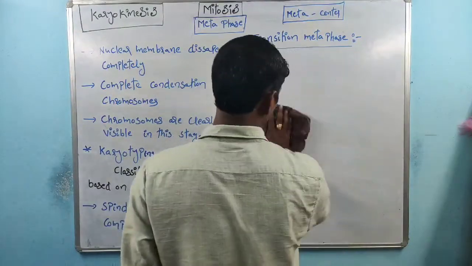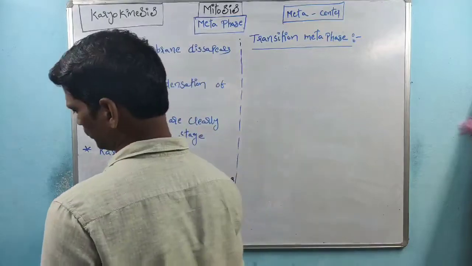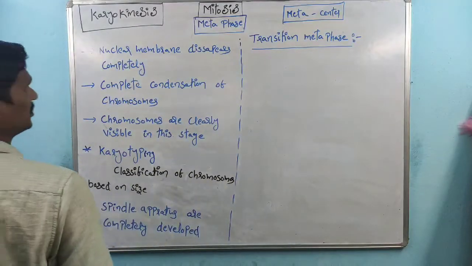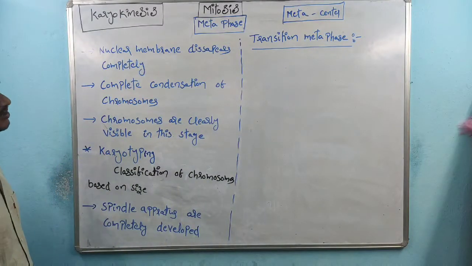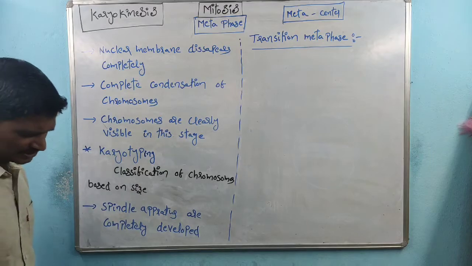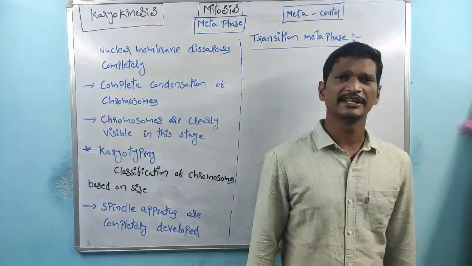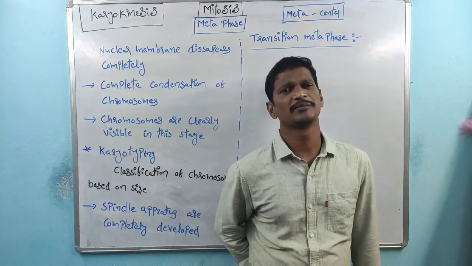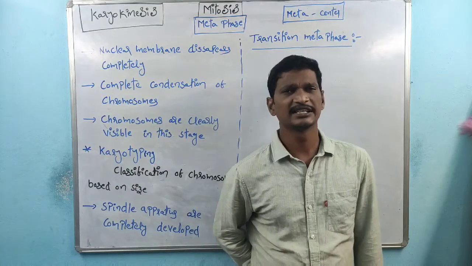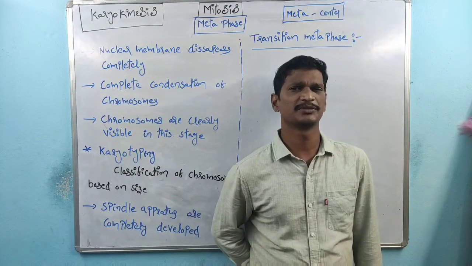So here, metaphase indicates center of the cell. The very first point: the nuclear membrane disappears completely. I already said that in the late prophase the nuclear membrane is disintegrated but not completely disappeared.